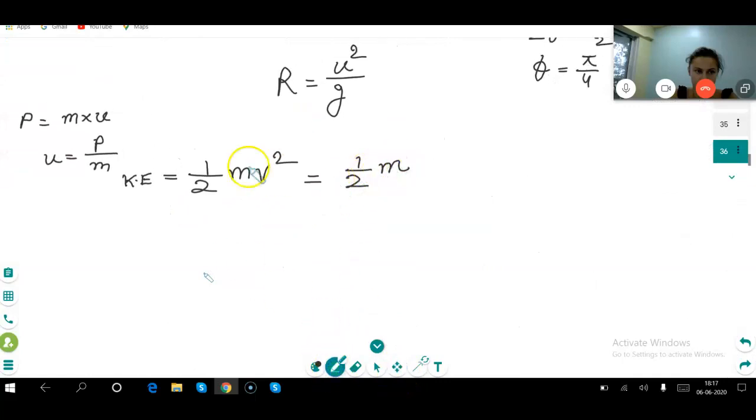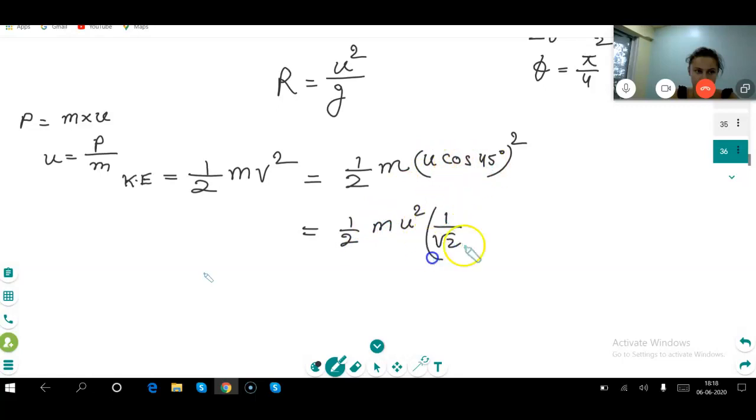So it is equal to half m into u cos 45 degree whole square. This is the maximum kinetic energy. Am I right? Yes. And this is equal to half m u square into cos 45, which is 1 by root 2, whole square.